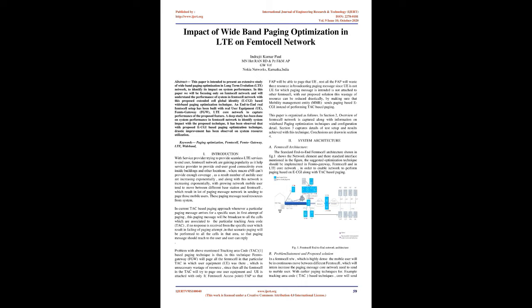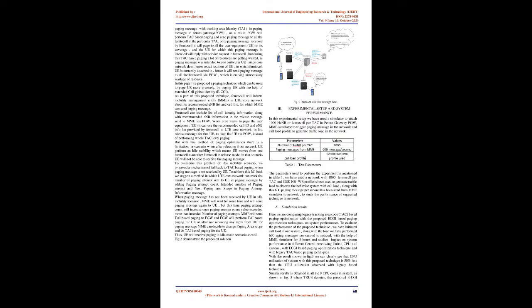2. System architecture. A. Femtocell architecture. The standard end-to-end Femtocell architecture shown in figure 1 shows the network elements and their standard interfaces. The suggested optimization technique should be implemented in Femto Gateway, Femtocell, and in the LTE core network, in order to enable the network to perform paging based on ECGI along with TAC-based paging.